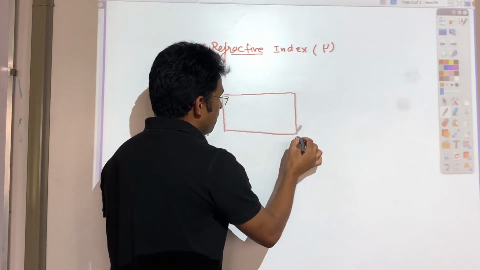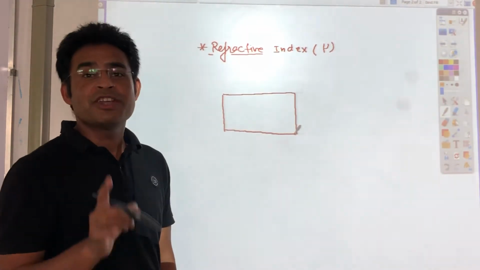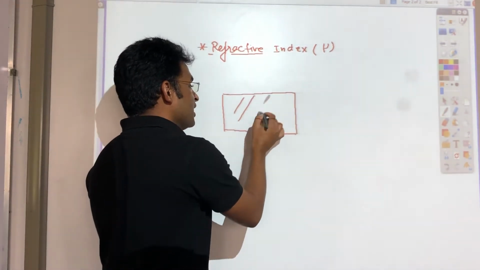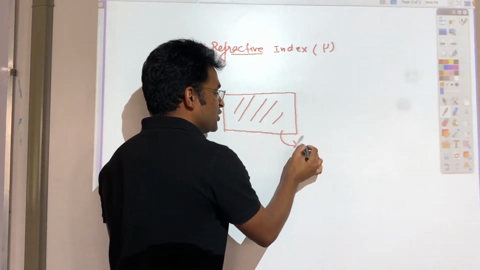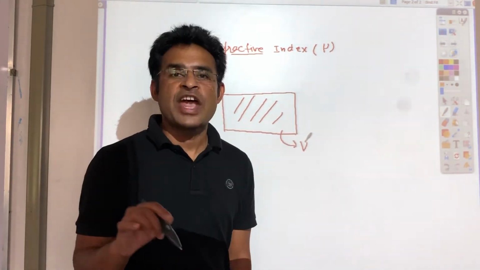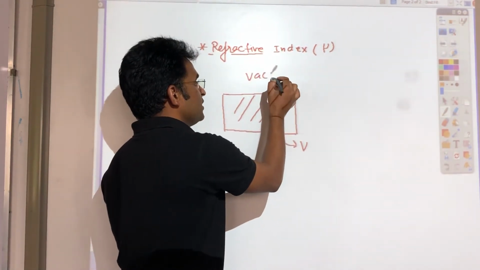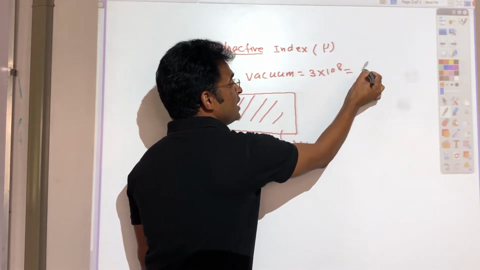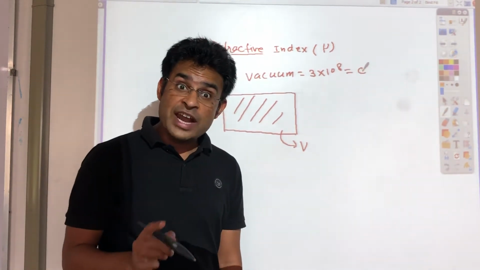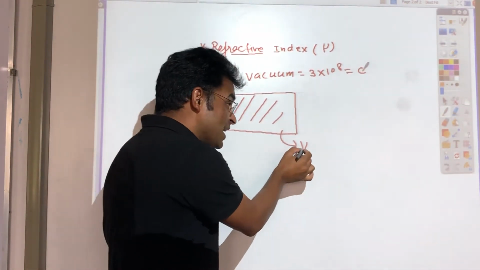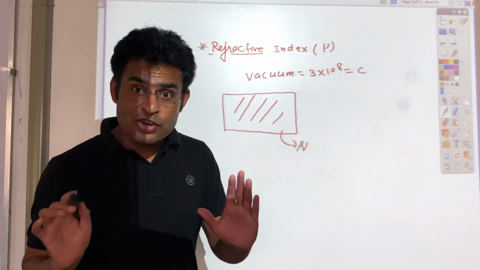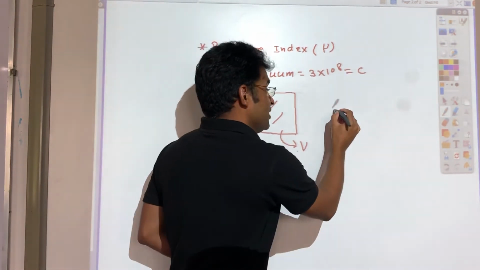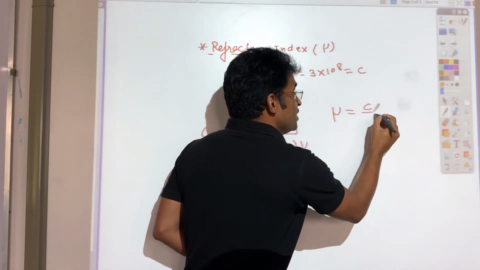The mathematical form of refractive index is the speed of light in vacuum divided by the speed of light in that medium. For example, if this is one medium, let's say the speed of light in this medium is v, and the speed of light in vacuum, as we know, is 3 into 10 raised to 8, and we say this is c. Now I want to find the refractive index of this medium. So the refractive index mu is equal to c divided by v.